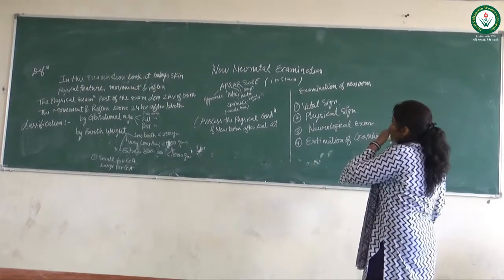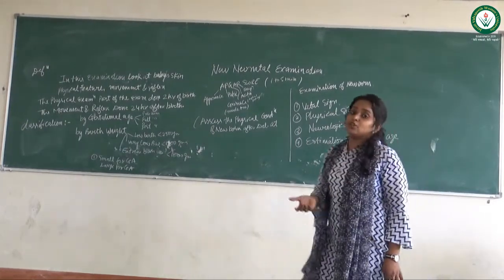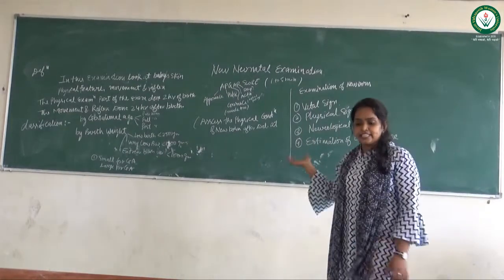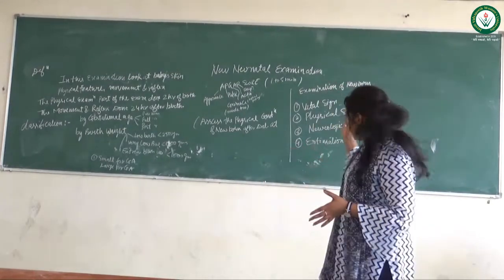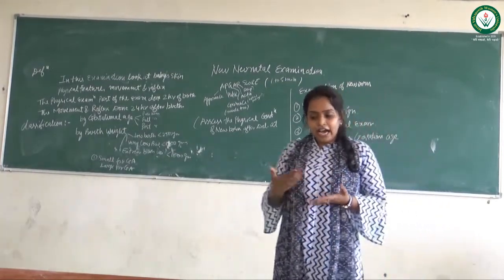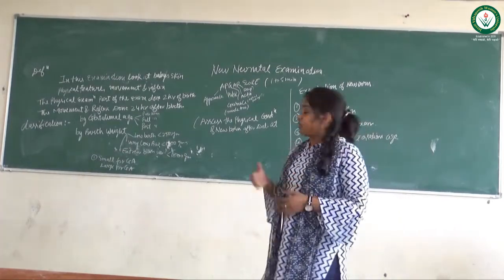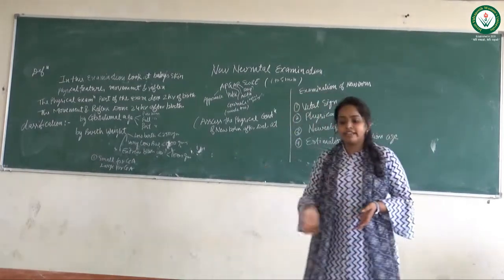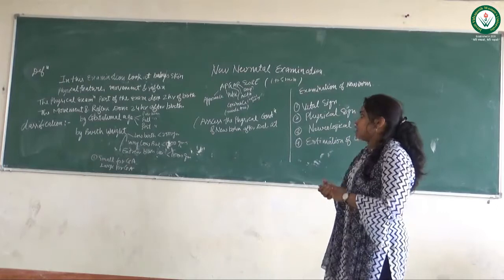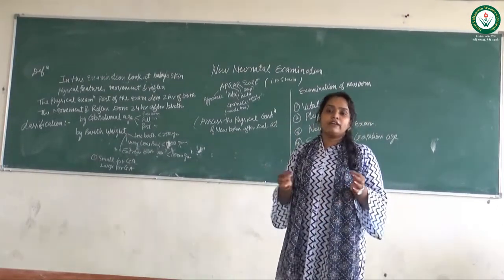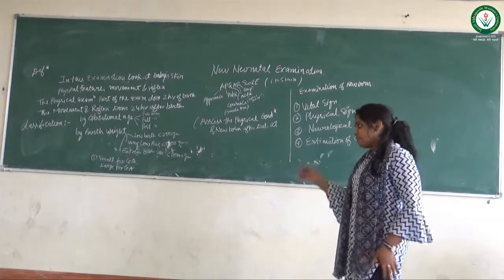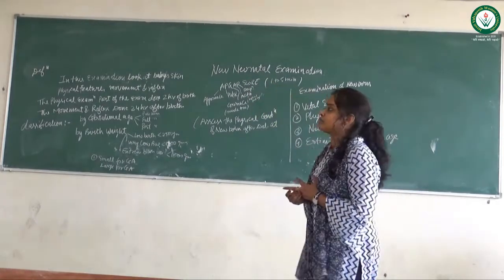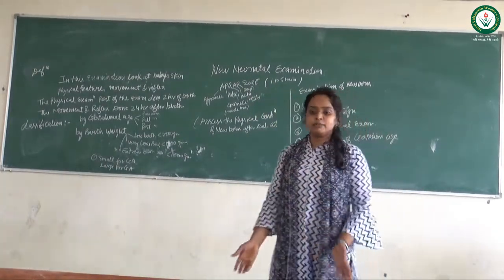So in these examinations we have to check very minutely and very properly. In this session we have to properly check the physical examination. We properly check weight, height and head circumference. Weight I will tell in low birth weight, very low birth weight and extreme low birth weight. And height, length we have to check with an inch tape. The baby's birth length is 50 centimeters, and the head circumference of the baby at birth is 33 centimeters.